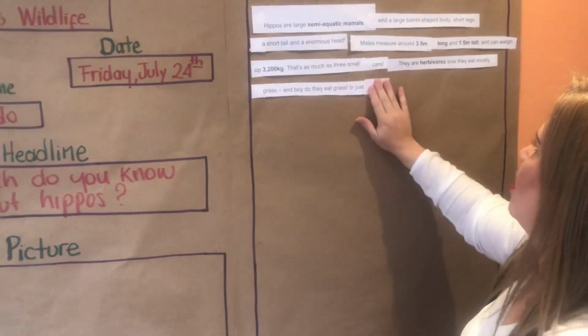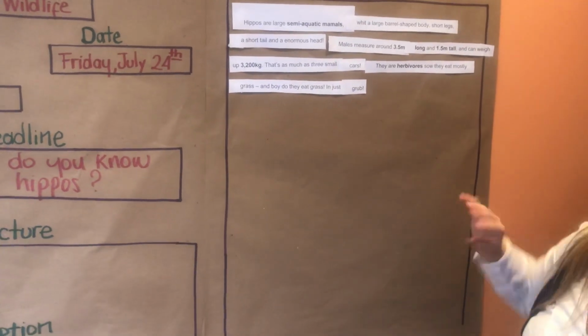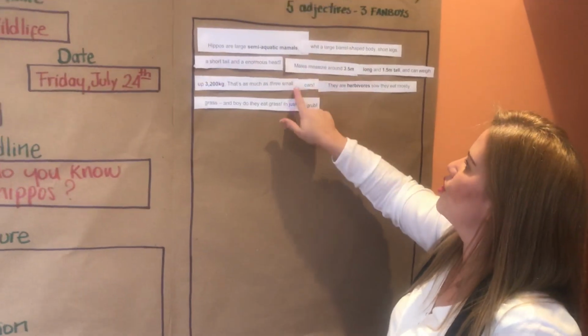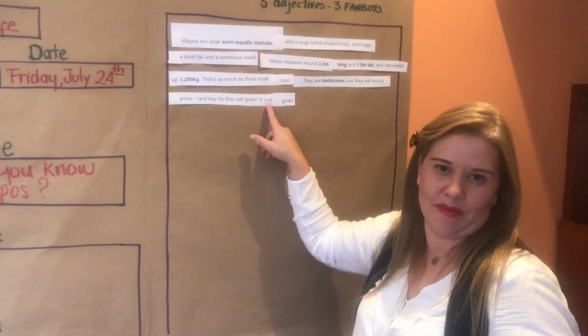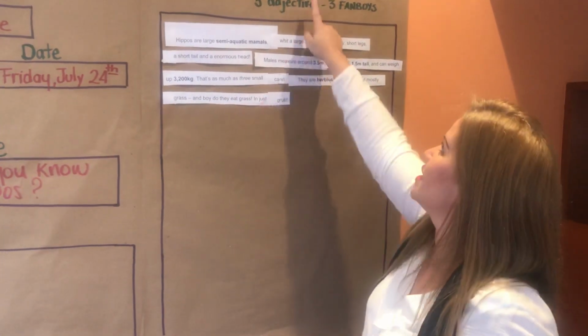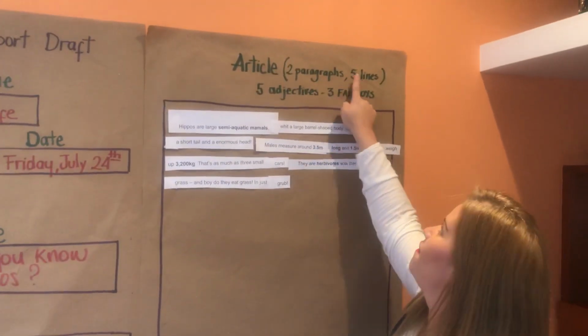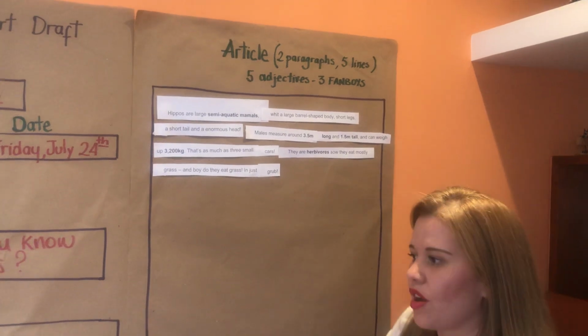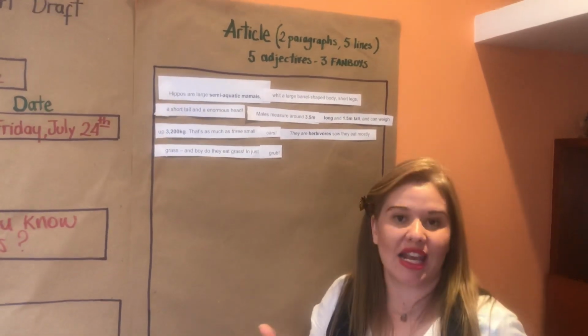All right, so how many lines do I have here? I have 1, 2, 3, 4. How many am I missing? 1, because it says 2 paragraphs of 5 lines each, right? So next question that I need to answer is, where do they live?